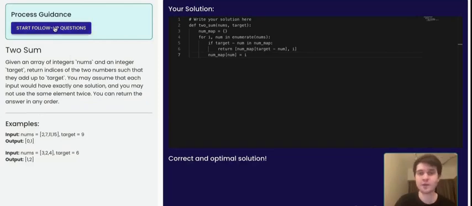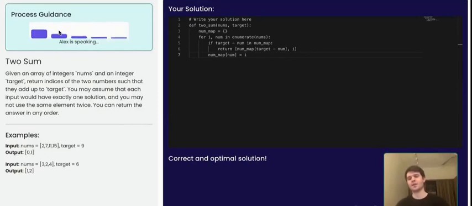Right. So we are moving then to the follow-ups. Can you explain the purpose of the nummap dictionary in your solution?